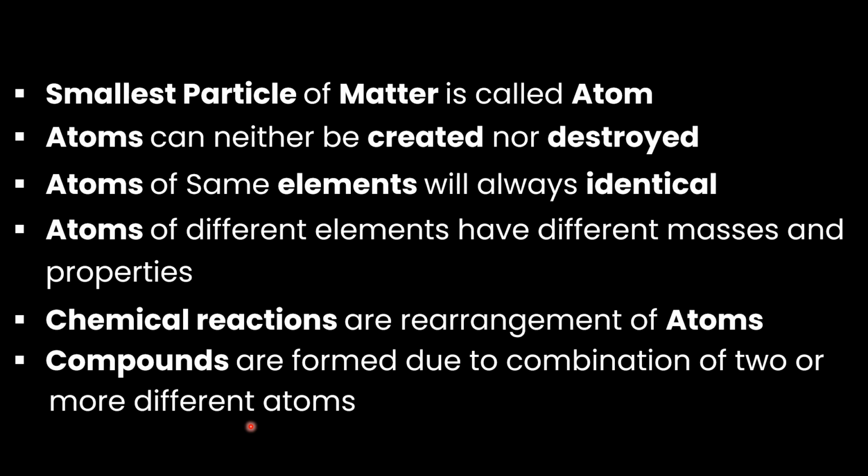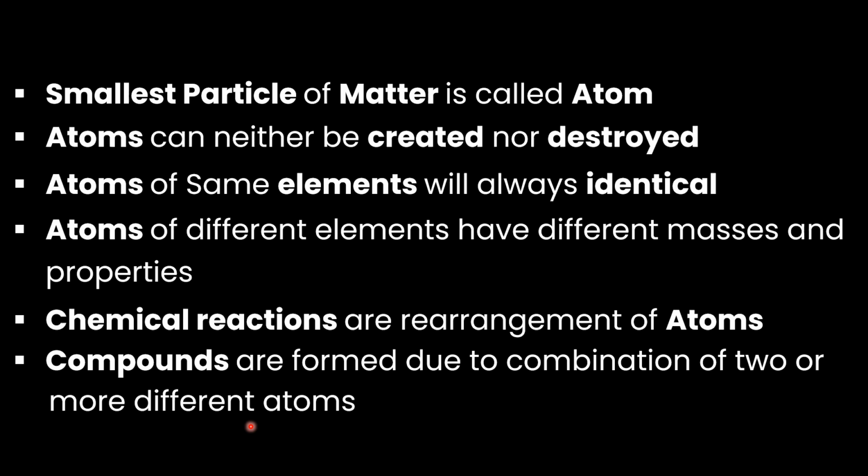Just like the example we previously gave, whenever hydrogen molecules combine with an oxygen molecule, they form H2O, which is a compound formed due to the combination of two different elements or atoms, which are hydrogen and oxygen.